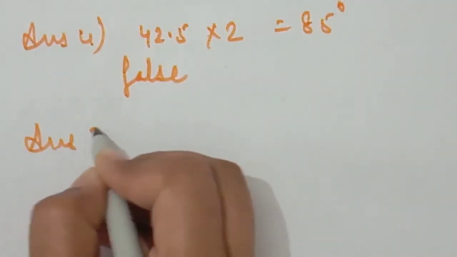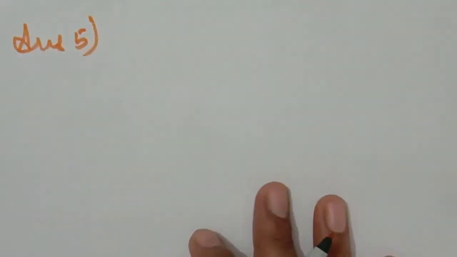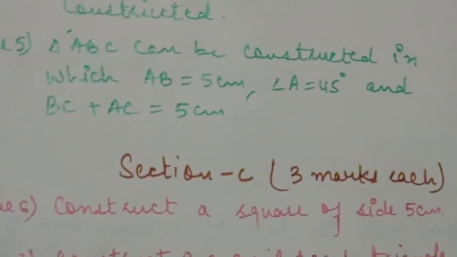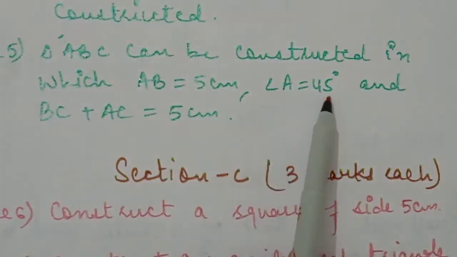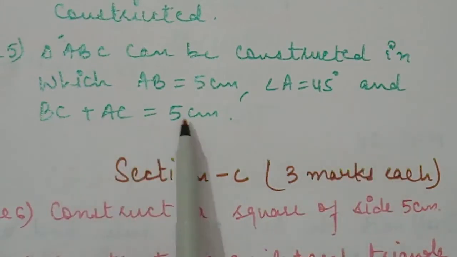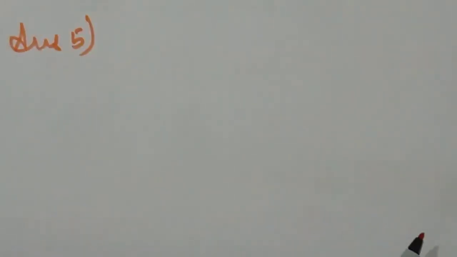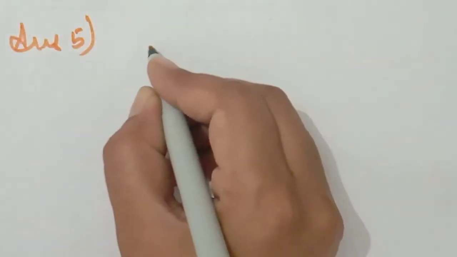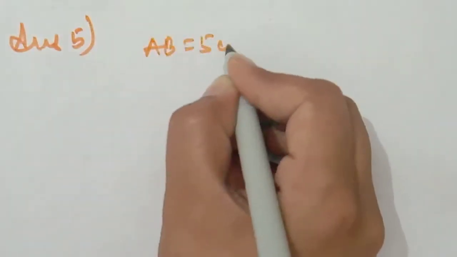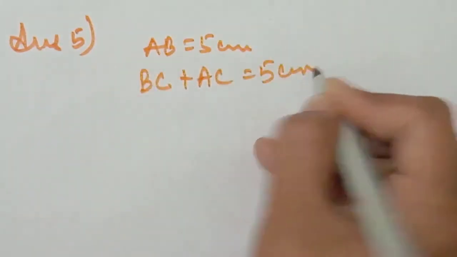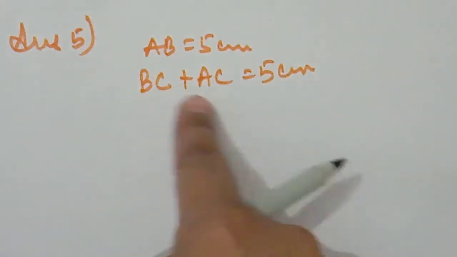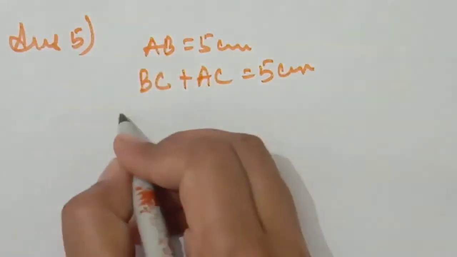So the statement is false. Answer 5. First of all, the statement of the fifth question: triangle ABC can be constructed in which AB is equal to 5 centimeter, angle A is equal to 45 degree, and BC plus AC is 5 centimeter. So this is also a false statement. We know it very well that the sum of two sides is always greater than the third side. One side is already given, AB is equal to 5 centimeter, and the sum of two sides is also given as 5 centimeter. This is not a possible condition, because the sum of two sides is always greater than the third side.